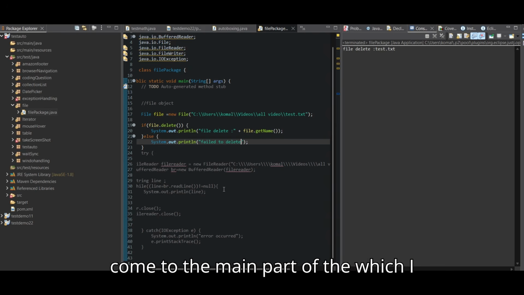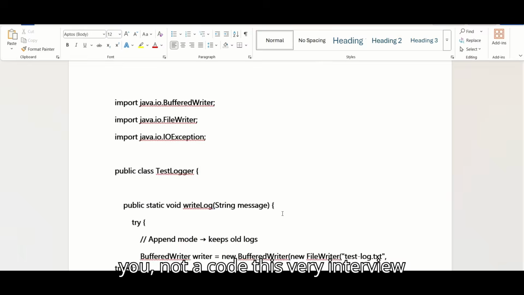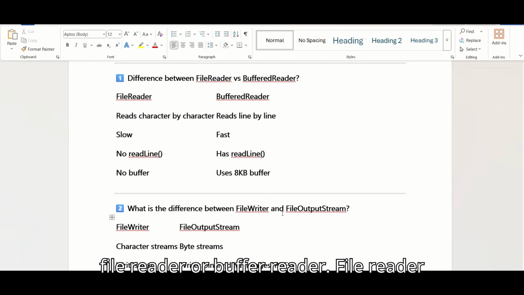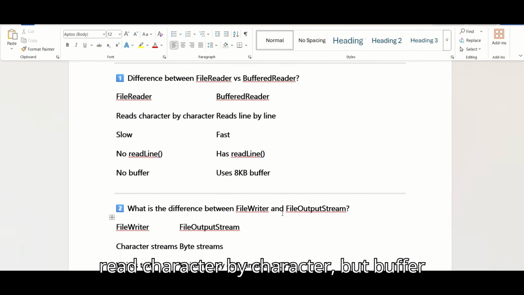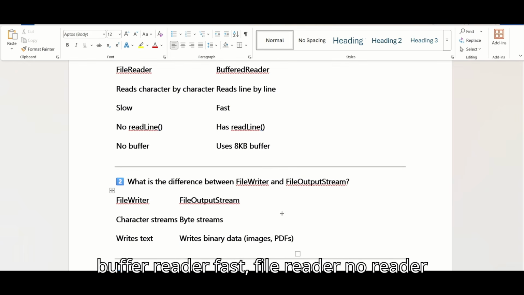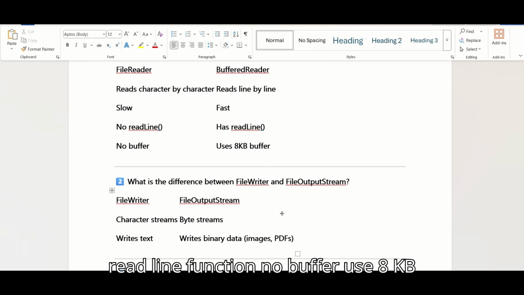Come to the main part, which I already created for you. Not code, these are the interview questions, guys. The difference between file reader and buffer reader: file reader reads character by character, but buffer reader reads line by line. File reader is slow, buffer reader is fast. File reader has no readLine, buffer reader has the readLine function. No buffer in file reader; buffer reader uses an 8 KB buffer.